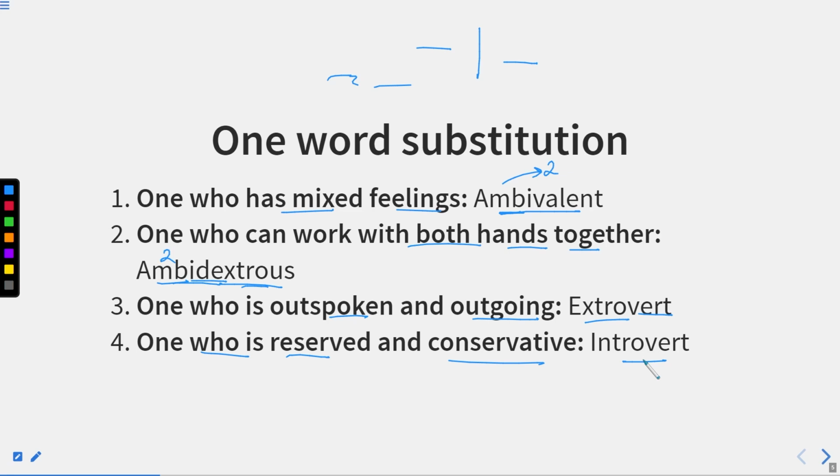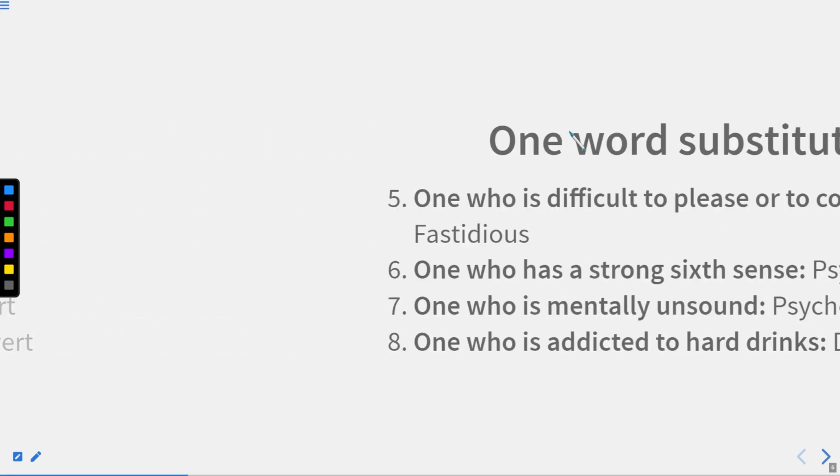And when they come to the age of adolescence, or the teenager, they know what to say and what not to. So that type of person is known as ambivert, because now he can balance whatever he wants to say and whatever he does not want to say. So that type of person is known as ambivert. Now let us move to the next one.